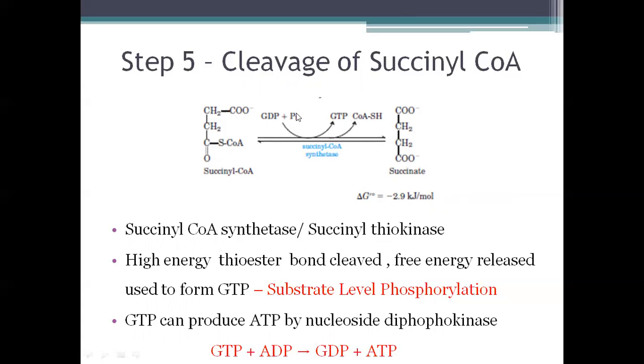So this is an example of substrate level phosphorylation, or production of energy without involving the electron transport chain. And always remember that when we are considering the energetics, 1 GTP is equivalent to 1 ATP because GTP can be converted to ATP. By this reaction, GTP plus ADP gives GDP plus ATP.